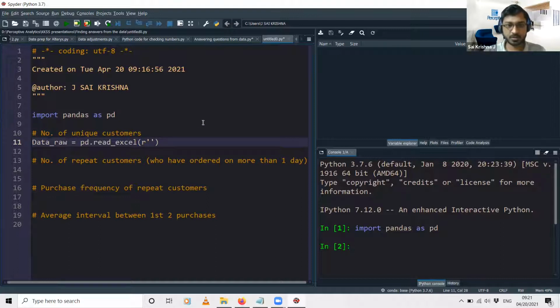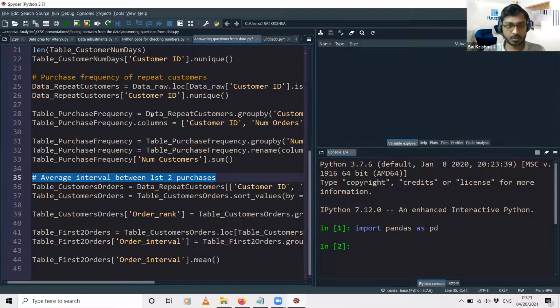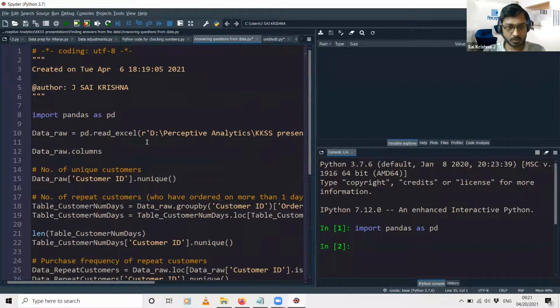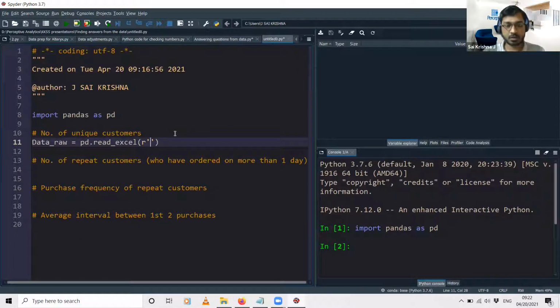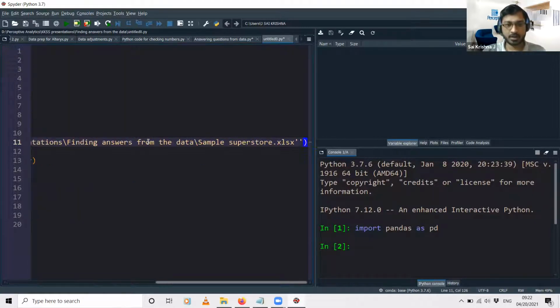And I will specify the directory of this file. Put it over here. Wherever the file is located, I just copy paste that directory along with the file name. And just remember, we always specify the letter r before giving the directory of the file. At the end we also specify the file name, sample superstore.xlsx.